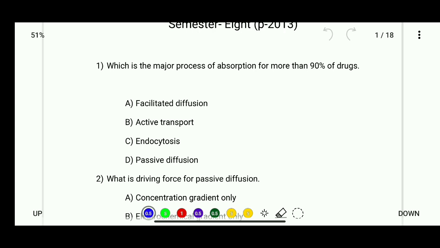Okay, so the first question of biopharmaceutics and pharmacokinetics is: which is the major process of absorption for more than 90% of drugs? Facilitated diffusion, active transport, endocytosis or passive diffusion. The major process of absorption for more than 90% of drugs is passive diffusion. Okay, more than 90% of drugs are absorbed by the passive diffusion process.